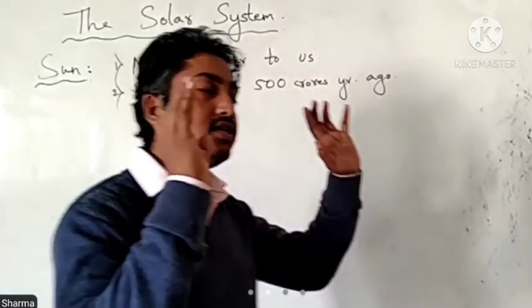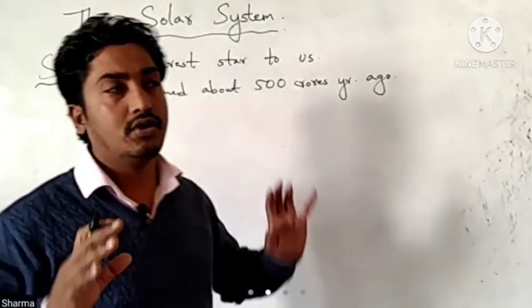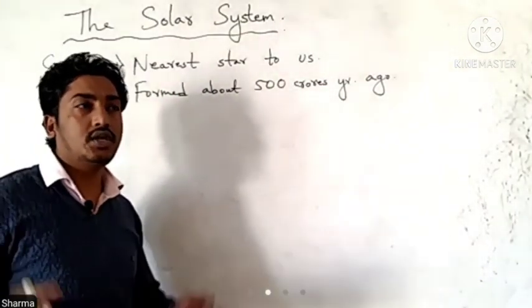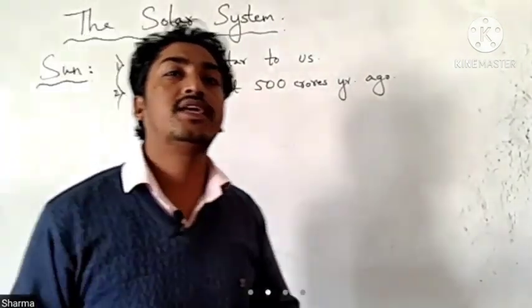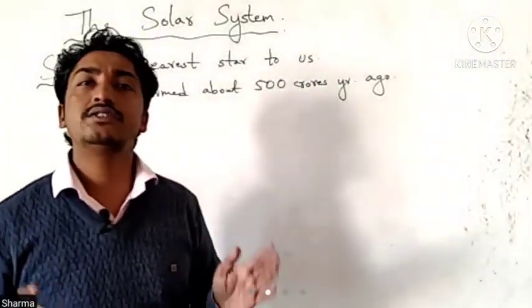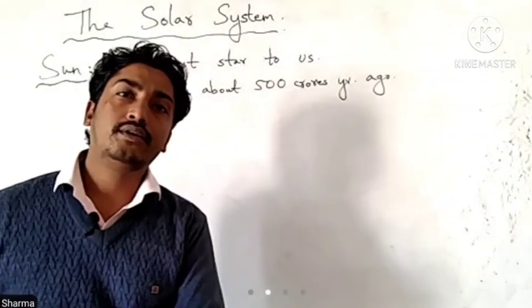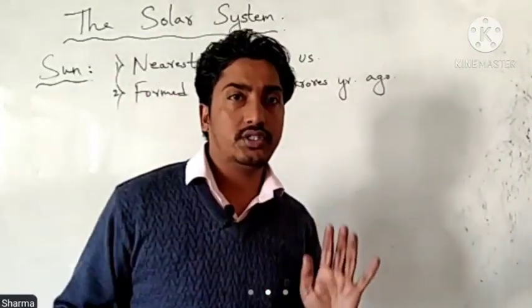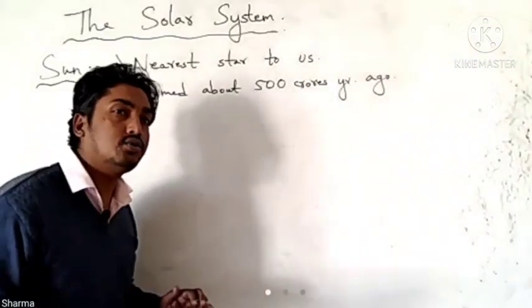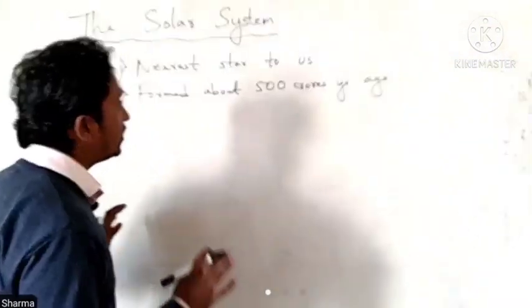Just imagine when it was formed. It has not been there forever, because in our universe nothing is permanent. Whatever has been created has to be destroyed. It is the ultimate truth.